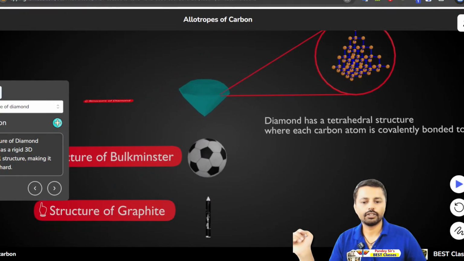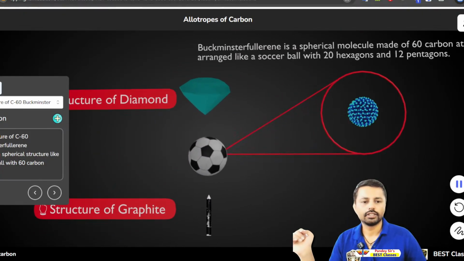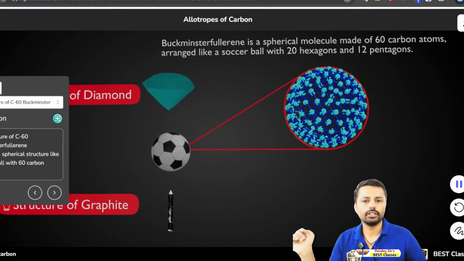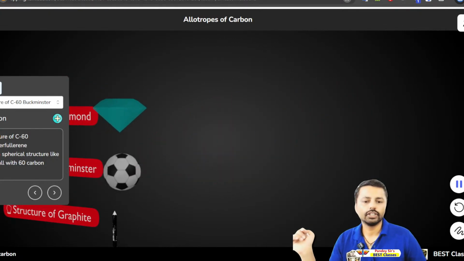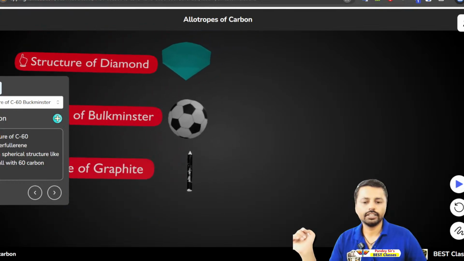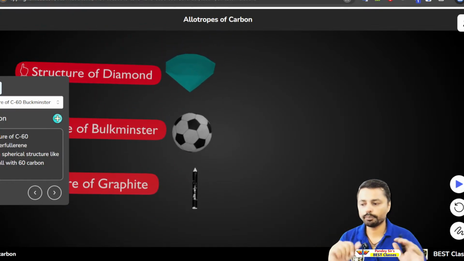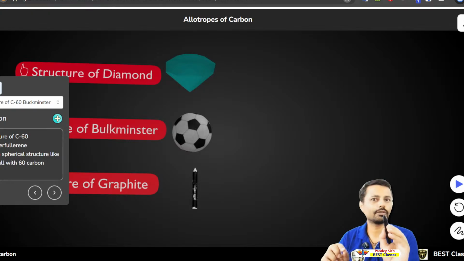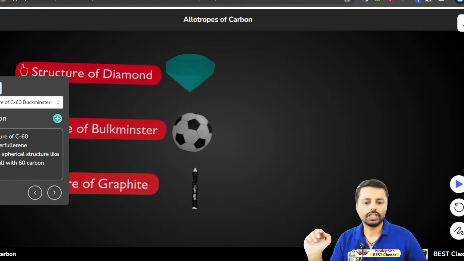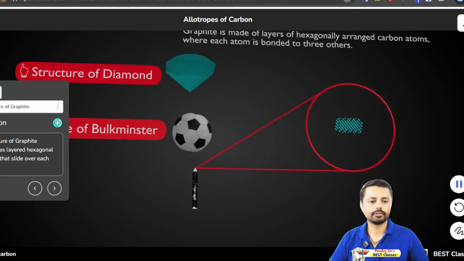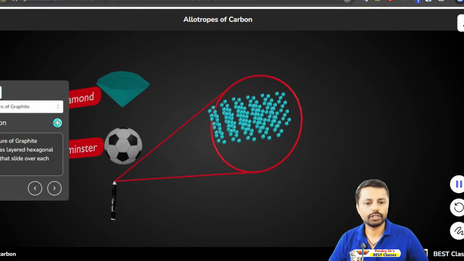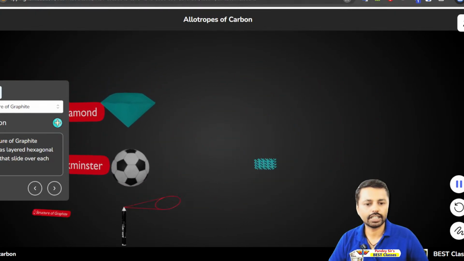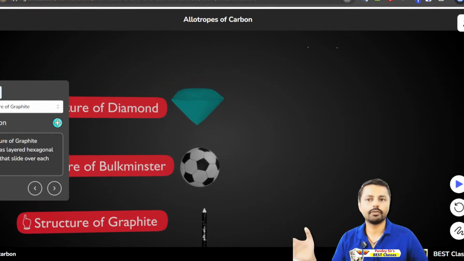Carbon can also form another hexagonal structure, Buckminster fullerene, a football-like one. And then there is graphite that you use in your pencil. This is not a pencil, this is my tab's pen. So graphite has layer by layer structure, see here, and that's why it breaks easily. It doesn't have that kind of bonding.